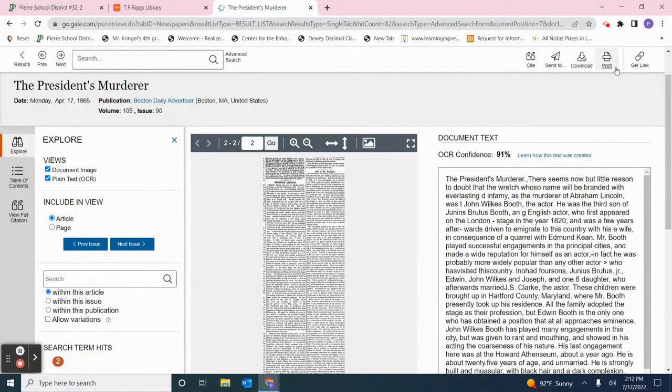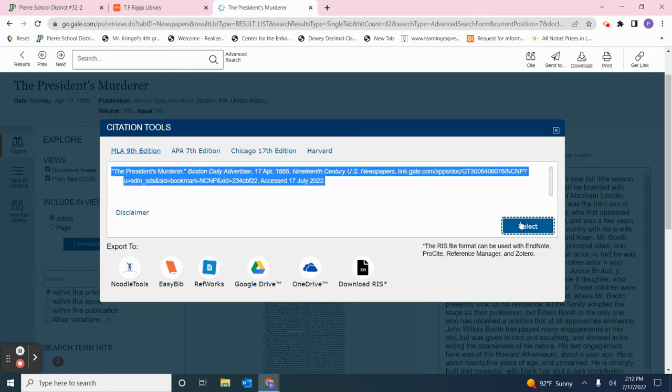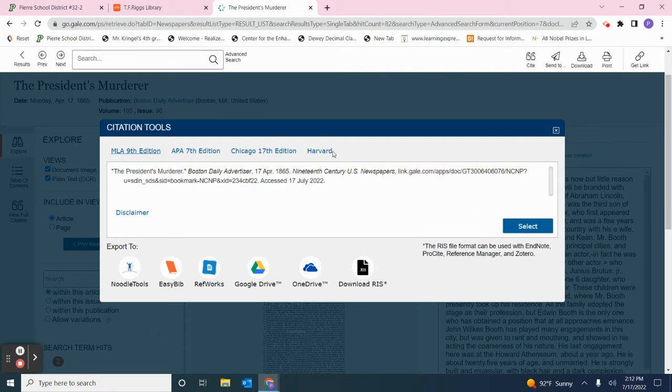This is a database. So we have our function keys up here in the upper right-hand corner. Because it's a database, not only do we know it's reliable, but it's going to be cited. If I hit the cite button, there's my MLA citation, and we can just select it and copy and paste it into our document. I always encourage you, though, to visit with your teacher to make sure that this citation is correct, because sometimes we do find errors in these citations. Well, we do use MLA citation here, so you can ignore the other citation styles.